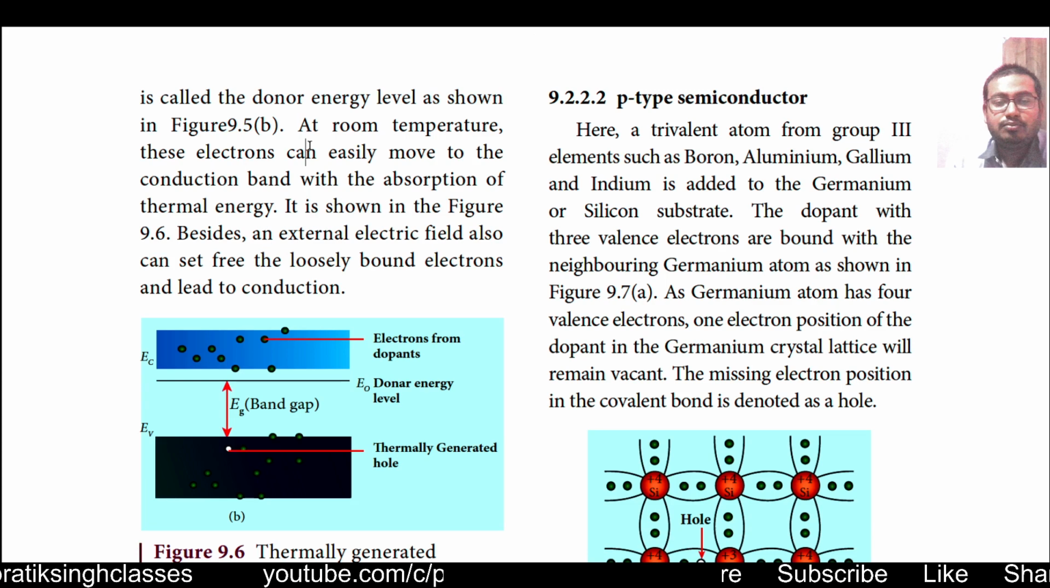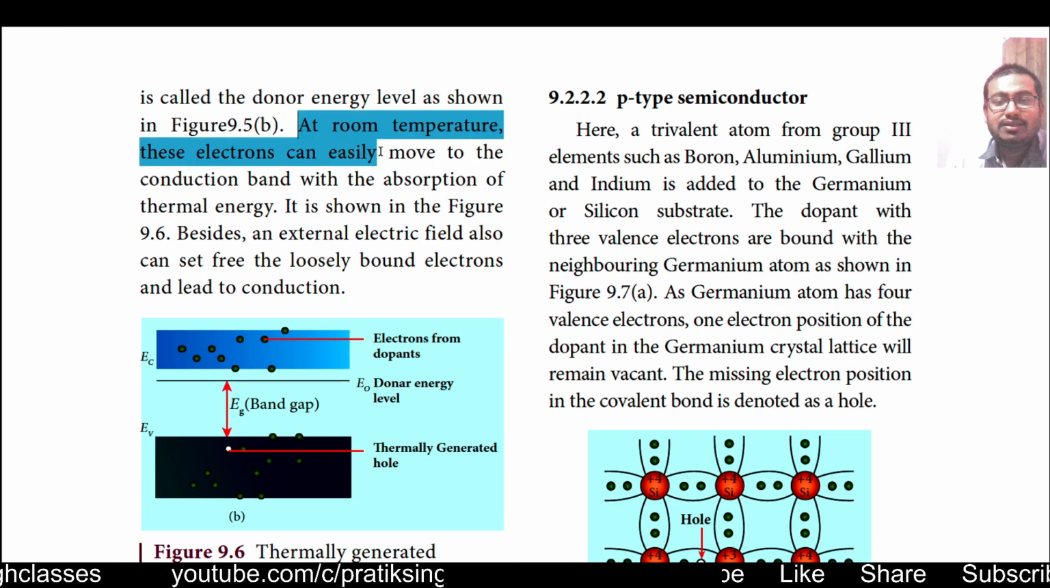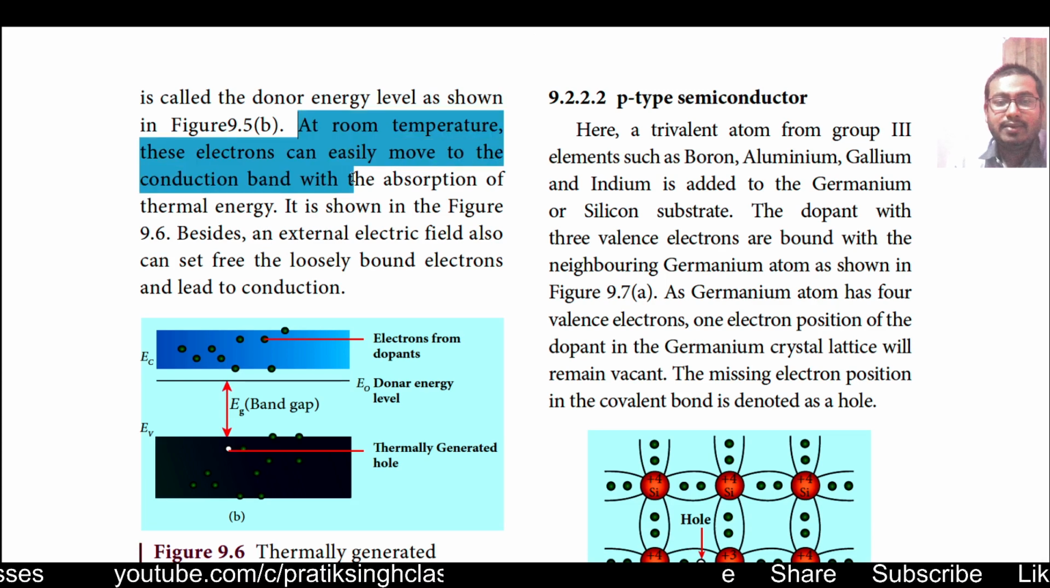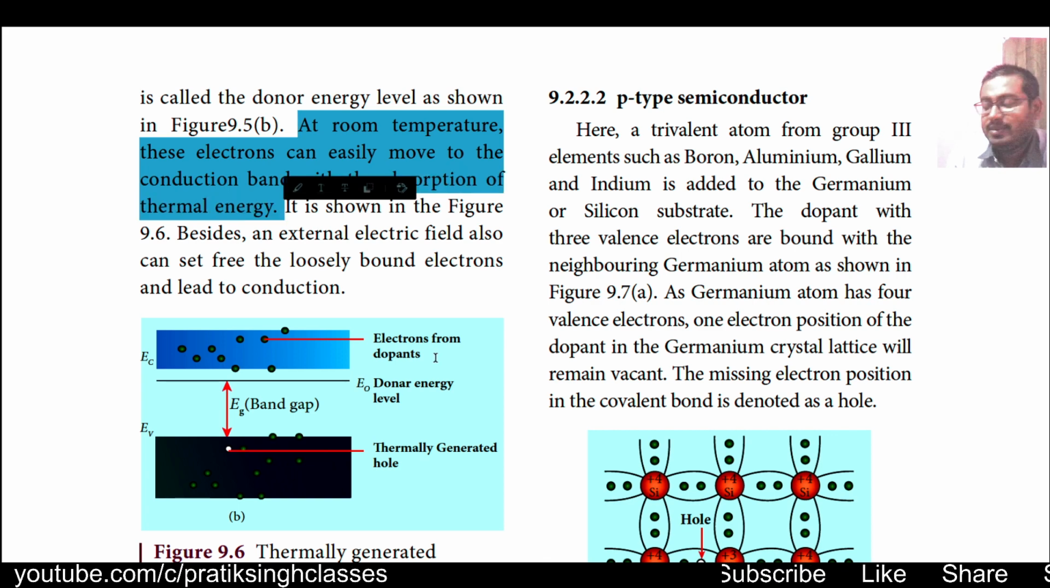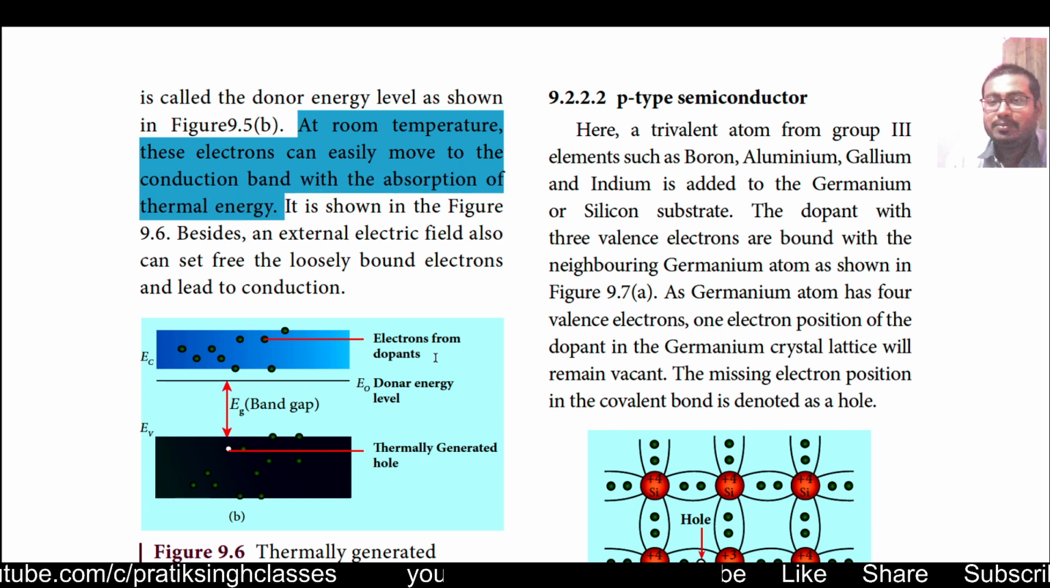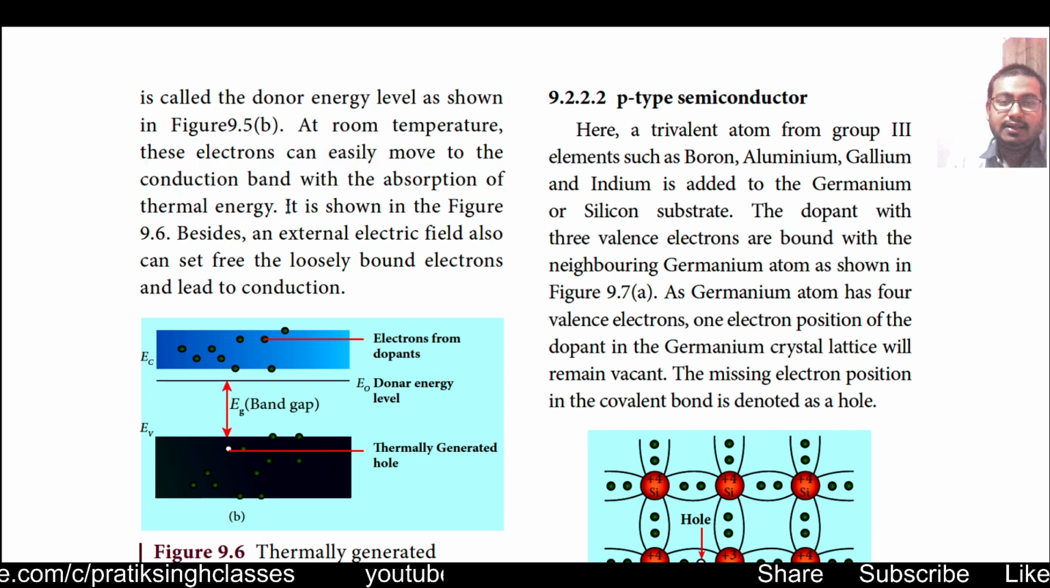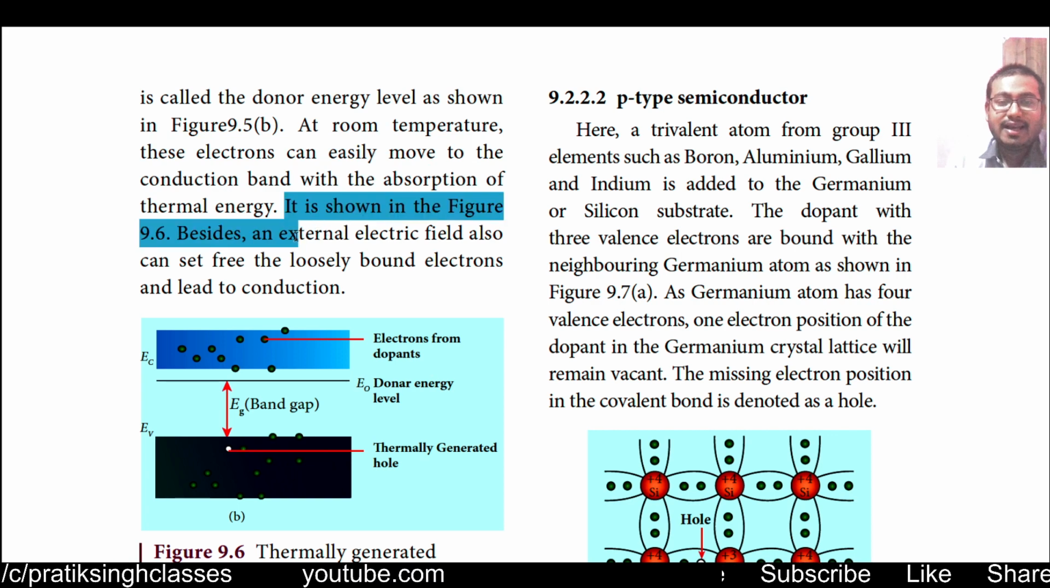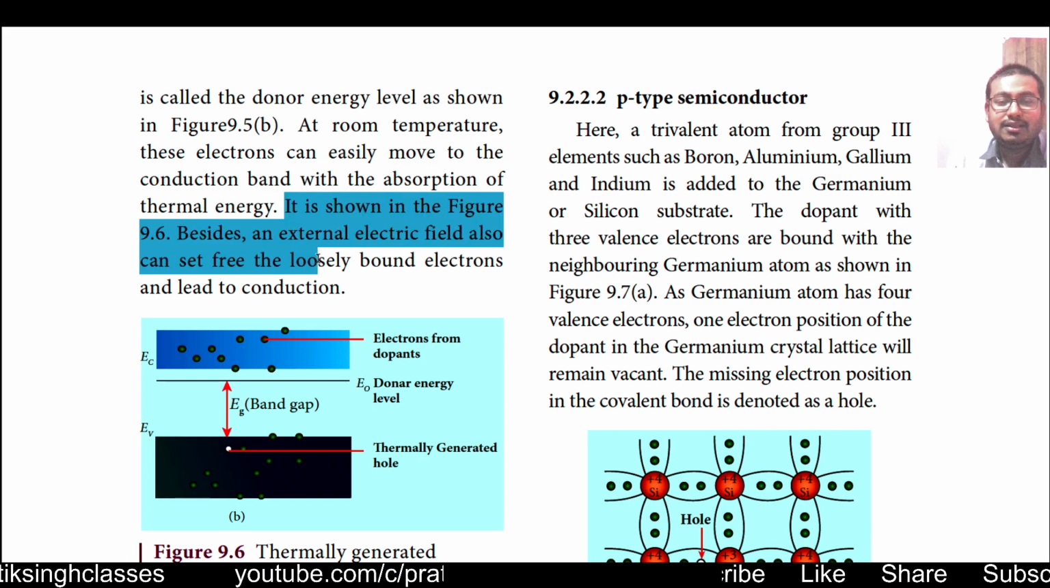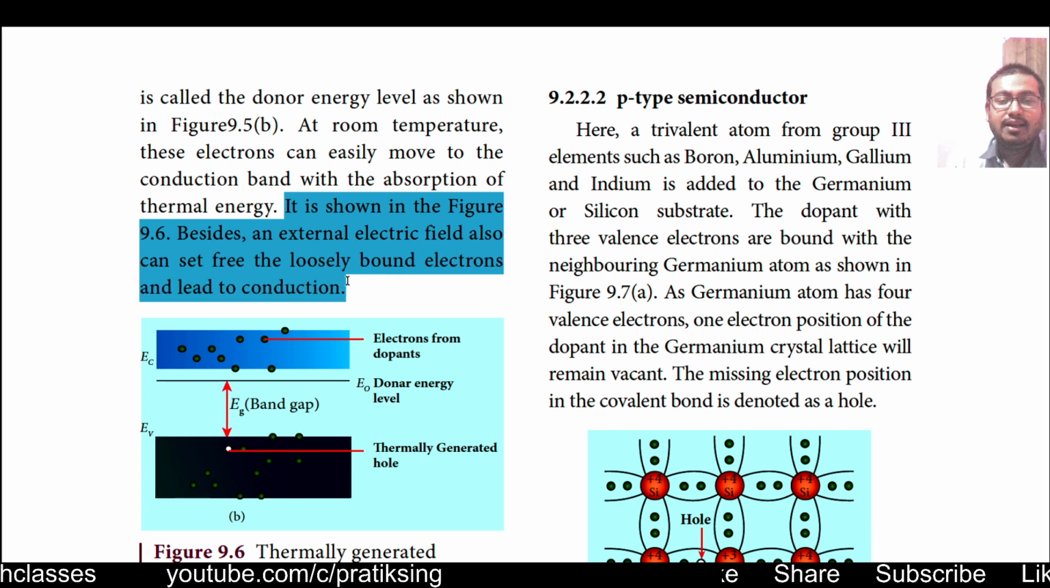At room temperature, these electrons can easily move to the conduction band with the absorption of thermal energy. We know very well, as the temperature rises, everything around us absorbs energy. Likewise, when that type of extrinsic semiconductor absorbs energy, the electrons' kinetic energy will increase, and so they will start moving in the conduction band. It is shown in figure 9.6.